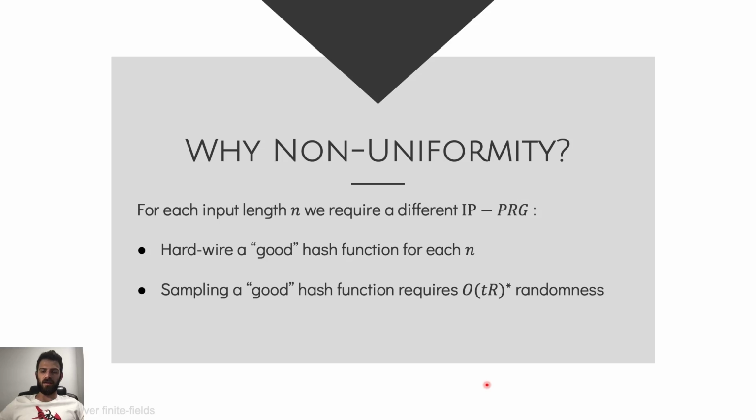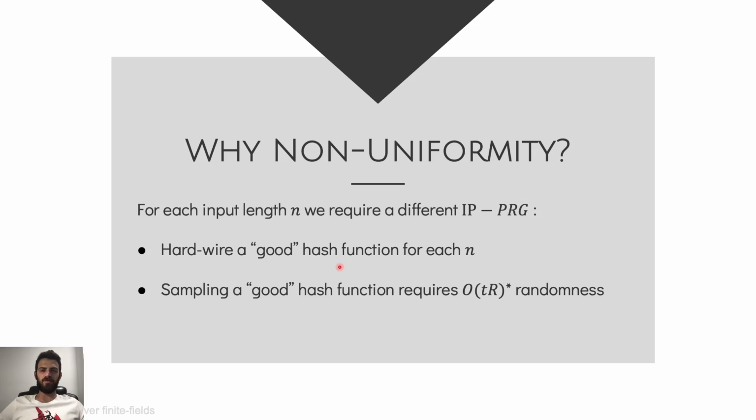So why do we need to tackle only non-uniform interactive proofs and not just interactive proofs? It is because the way we generate our pseudo-random generator is using k-wise independent hash functions, and our PRGs are hash functions sampled out of a family of hash functions. However, not all hash functions in this family are good, and not all of them are a PRG.